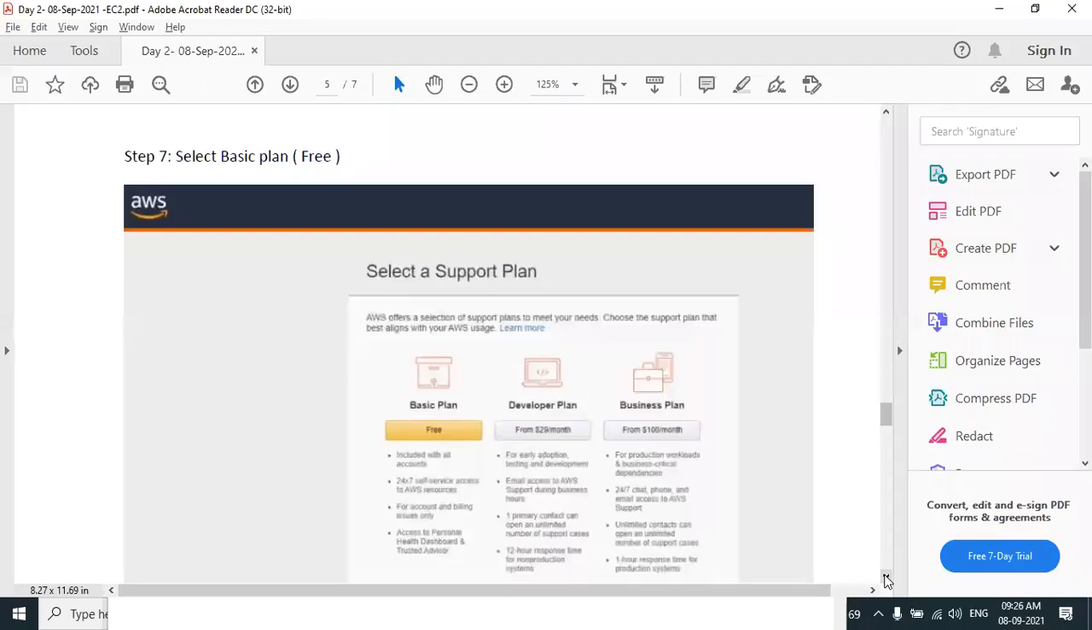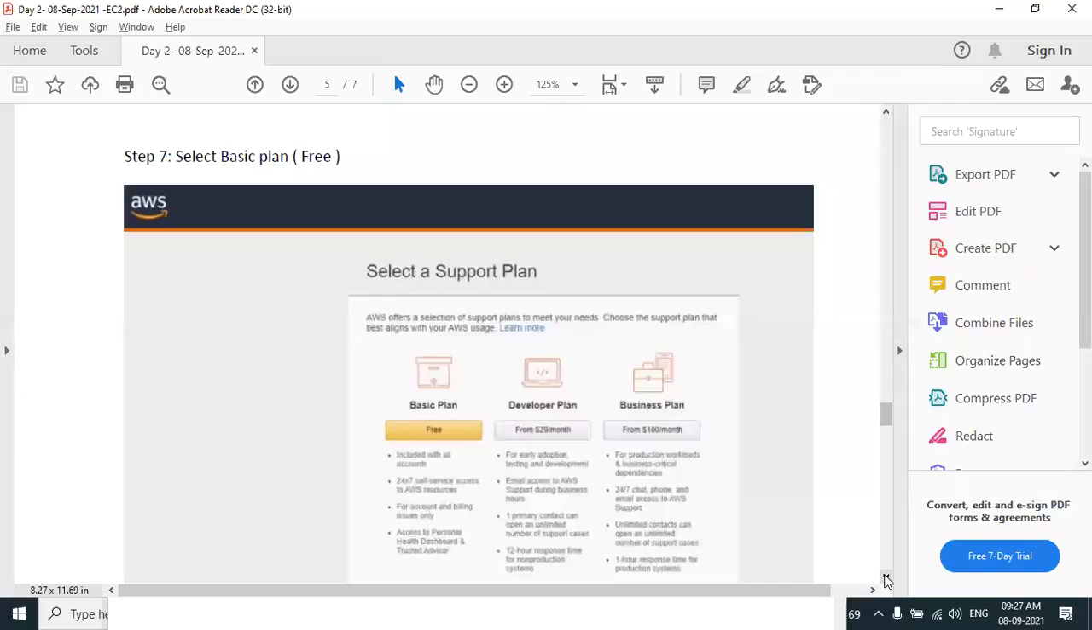It will ask you to select a plan. AWS provides 3 types of plans: basic plan, developer plan, and business plan. Whatever we are doing, we are learning AWS. For us, the basic plan is more than enough. The basic plan is free for a period of 12 months. Please select the basic plan.